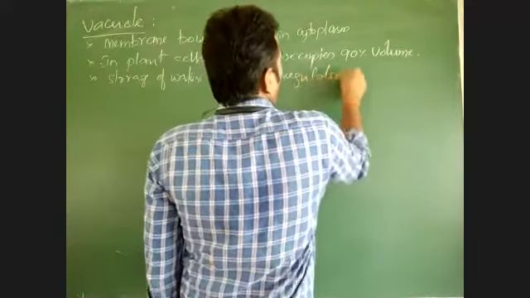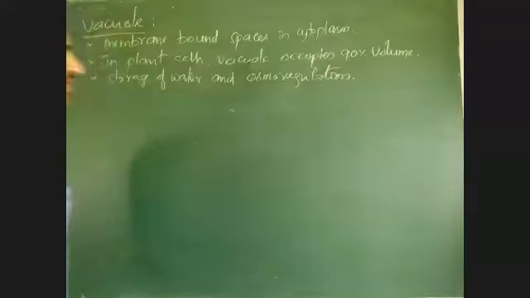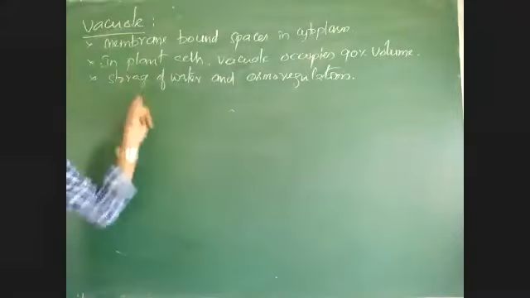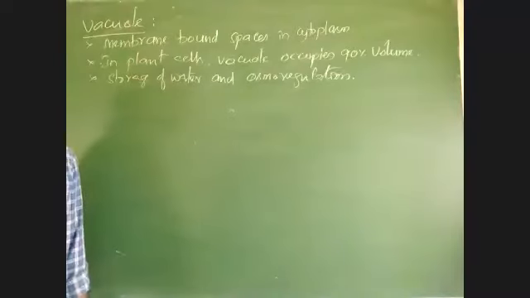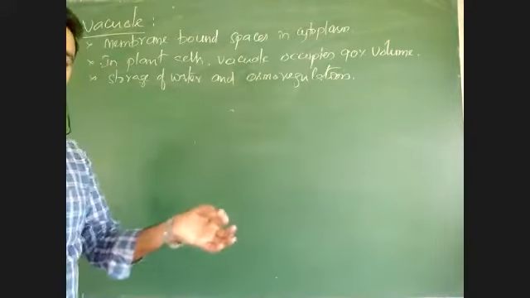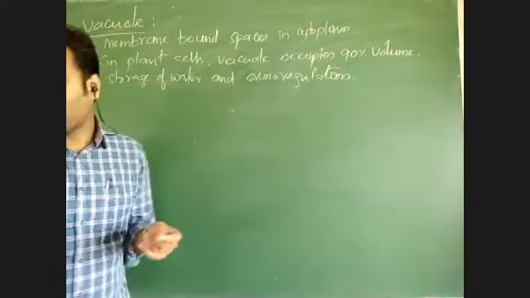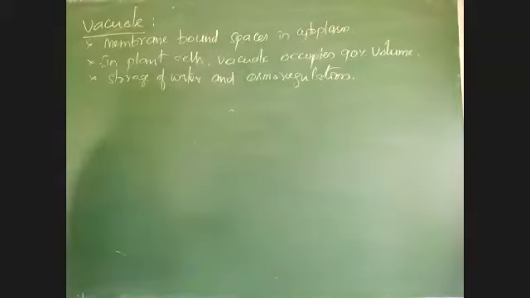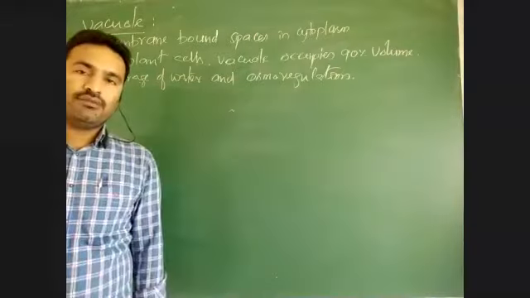Osmoregulation. I will explain that same point in the functions of vacuole again. What is the main function of this vacuole? Here, just to differentiate between vacuole present in plant cell and animal cell: vacuole is very large in plant cell, whereas vacuole is very small in animal cell. Why is vacuole very large in plant cell?